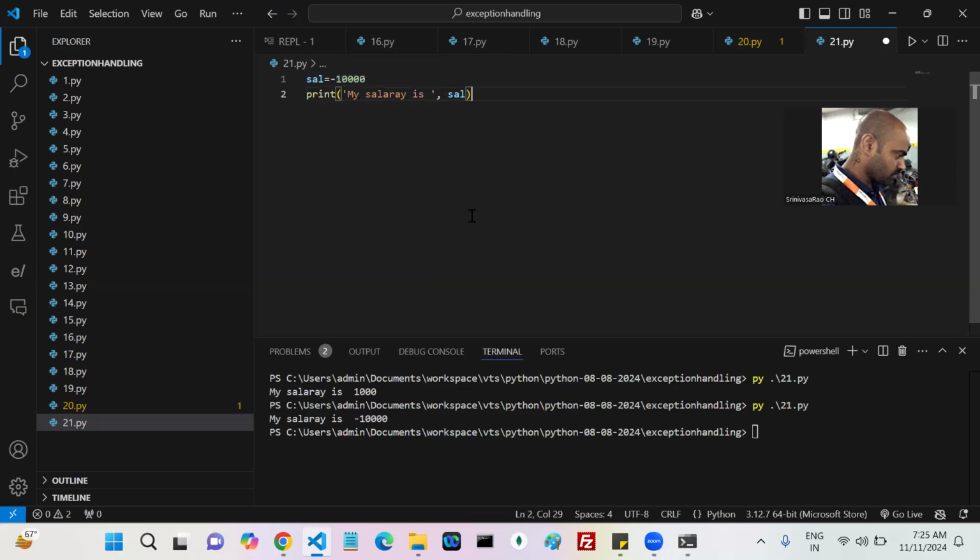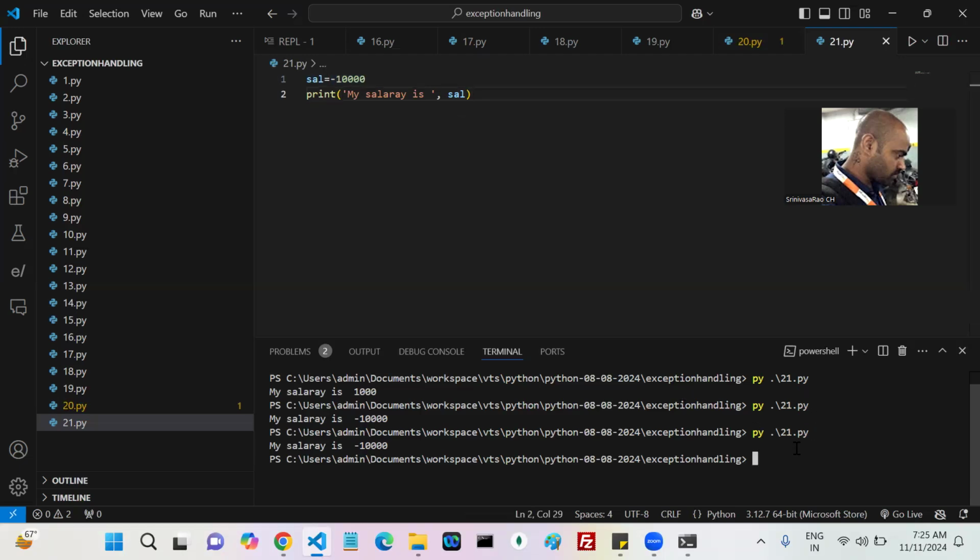See, did my Python throw an exception? Did they throw any exception? Salary is negative, which is not a valid value, but did Python throw an exception? No. As per Python, this is just one variable with some value, that's it. But as per your business requirement, this variable is a salary, and it should not be negative. Whenever it is negative, Python does not raise an exception.